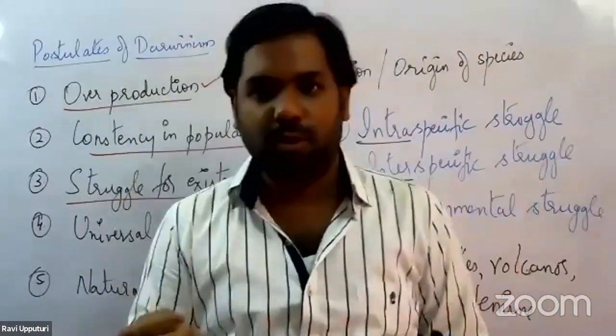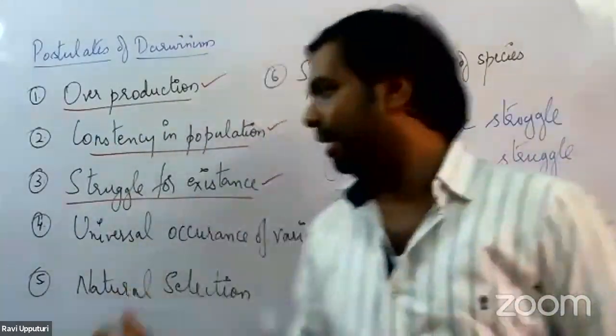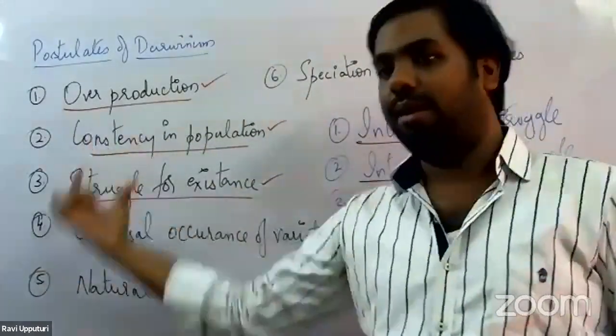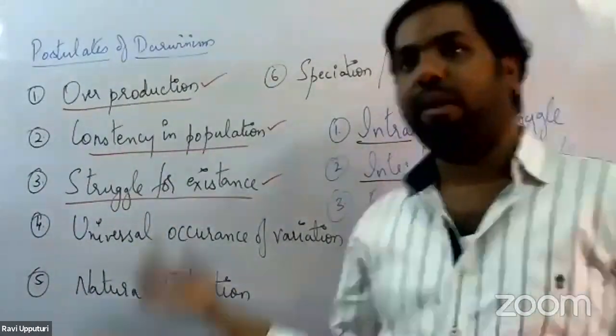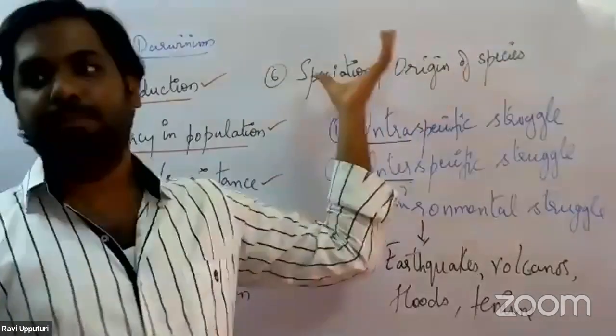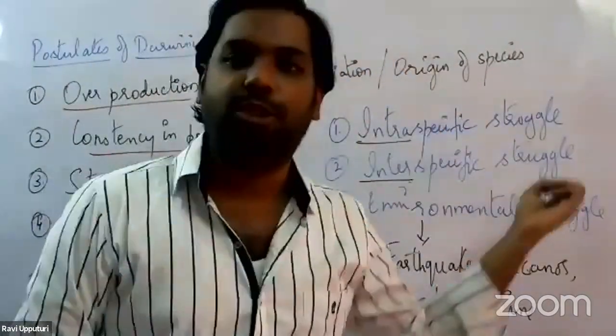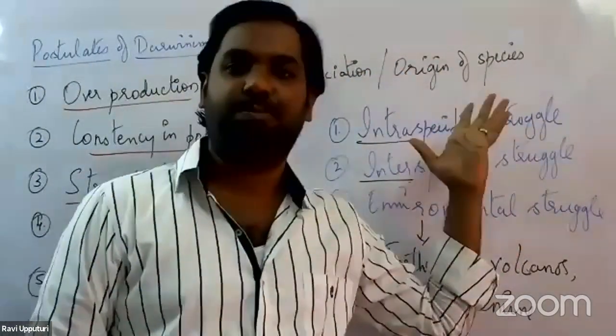We'll stop here for today. In the next session, we'll continue with the three more postulates: the universal occurrence of variations, natural selection, as well as the concept called speciation, or origin of species. Fine. Thank you.